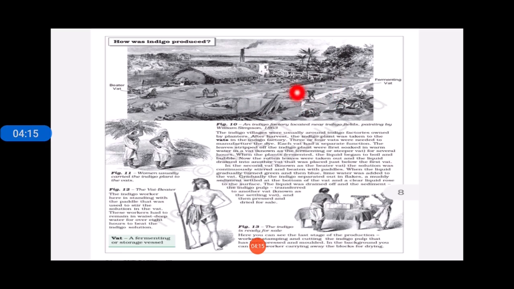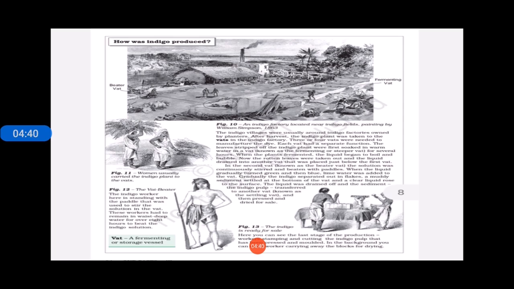In this plantation, how was the indigo manufactured? It takes place in a vat. A vat is a kind of vessel, or a fermenting vessel. There were actually three vessels. In that, the indigo plant was put first of all in the first vessel. The indigo plant was put, and then it was boiled.